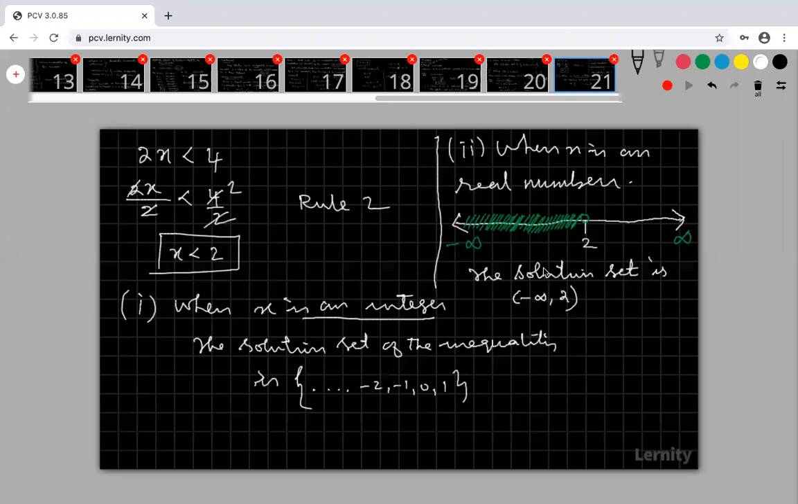Please look at that. For real numbers only, we have to use this interval symbol. For integers, whole numbers, and natural numbers, we have to write the set. This interval is also a set. It is a set representing the real numbers. That is called intervals.